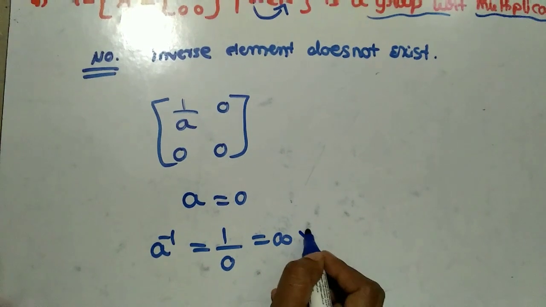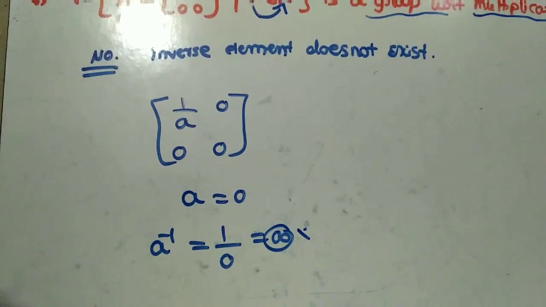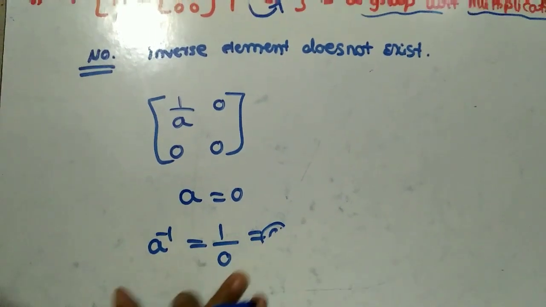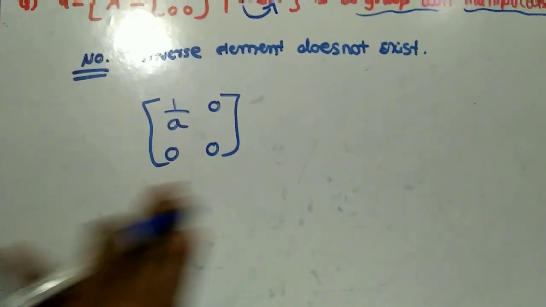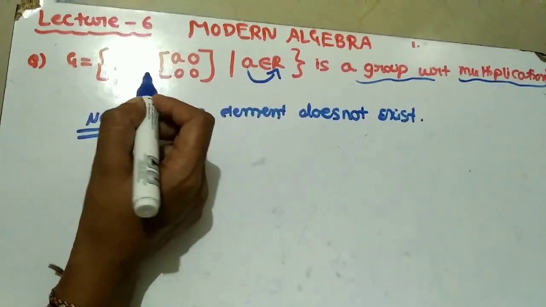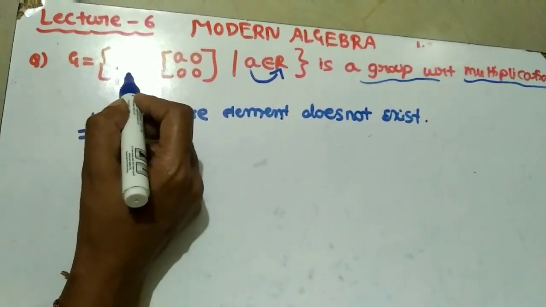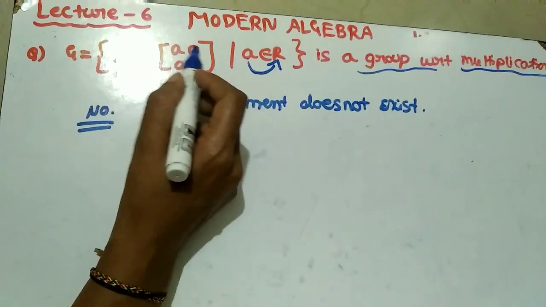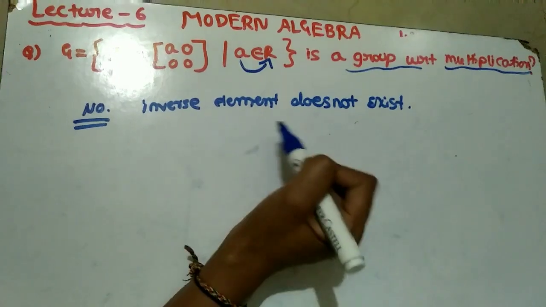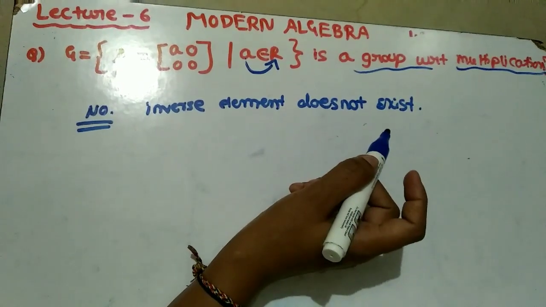But we don't know what that infinity is. So here the inverse law does not exist. Therefore, for this G, where the matrix is A, 0, 0, 0, if they give this, then the inverse law fails.